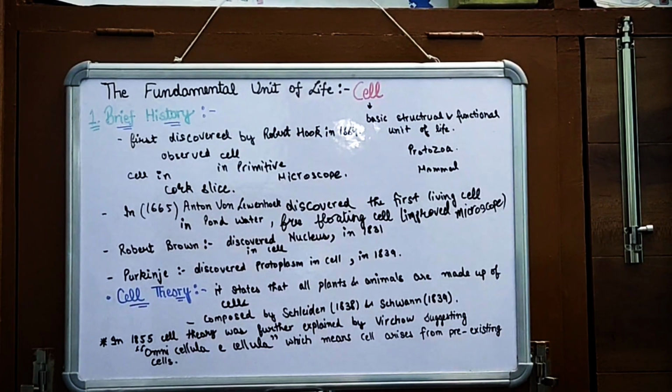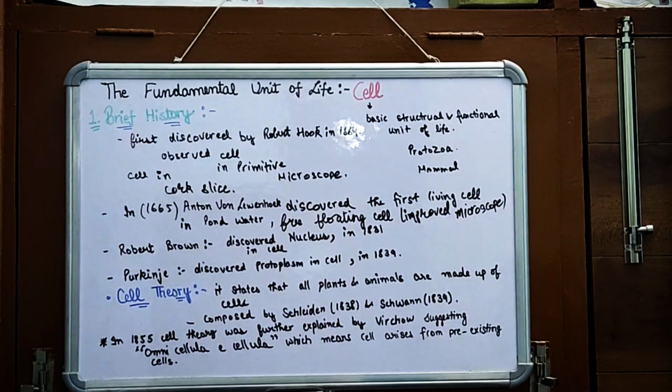Now cell theory was given. What is cell theory? Cell theory states that all plants and animals are made up of cells. In 1838, the scientist Schleiden discovered that all plants have cells, and in 1839 the zoologist Schwann discovered that all animals are made up of cells. The observations of both were combined and a cell theory was made that all plants and animals are made up of cells. But it has some limitations.